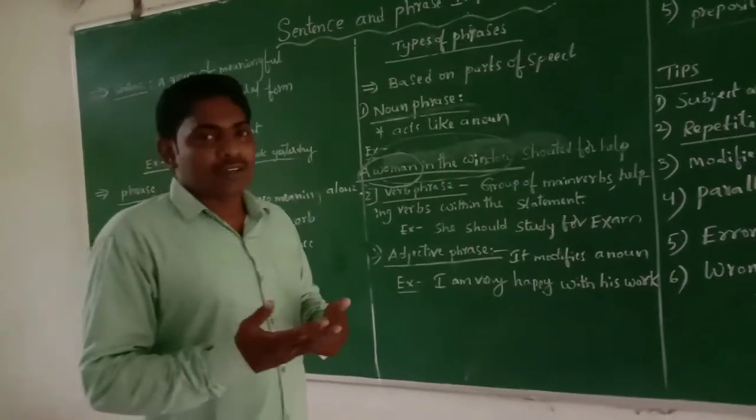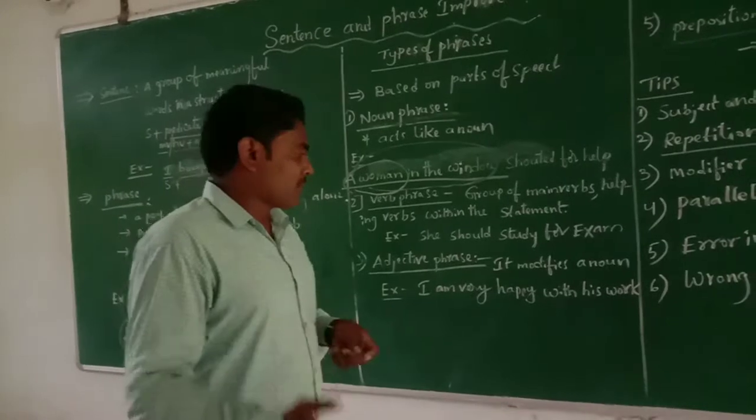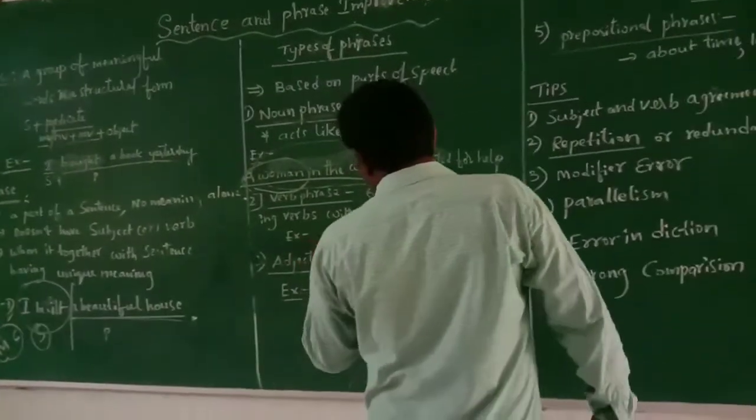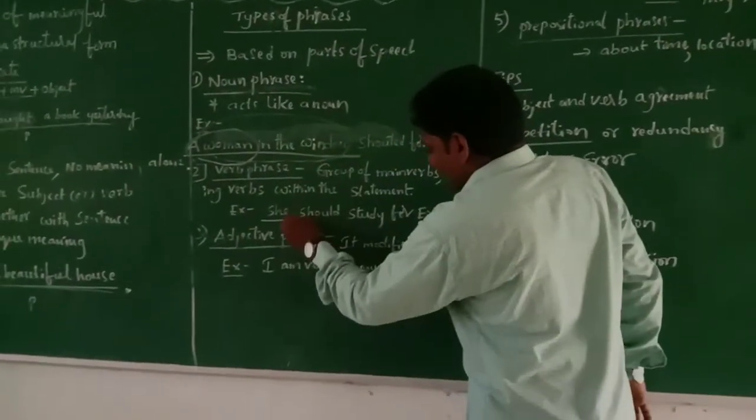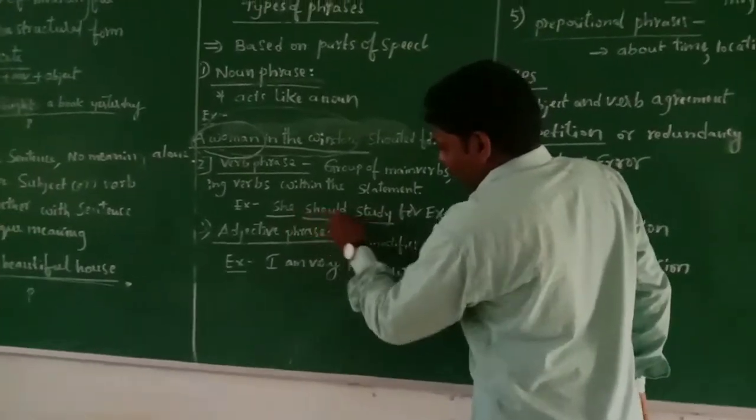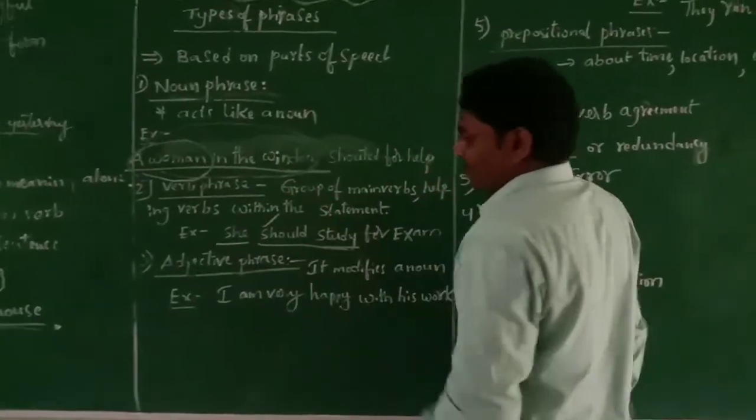Here "she" is a noun and "should study" is the verb phrase.